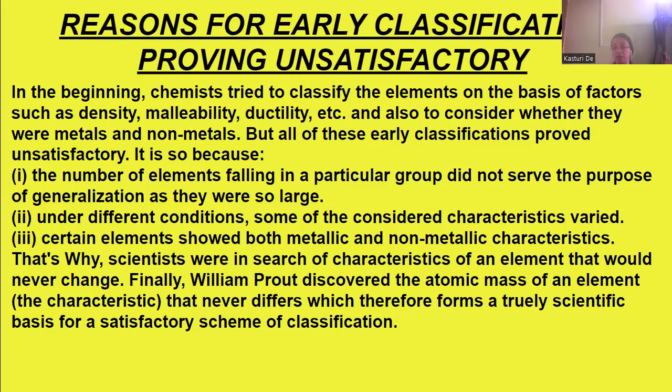In the beginning, the chemists tried to classify the elements on the basis of certain factors. What were the factors? Density, malleability, ductility, etc., and also whether they are metals or non-metals.